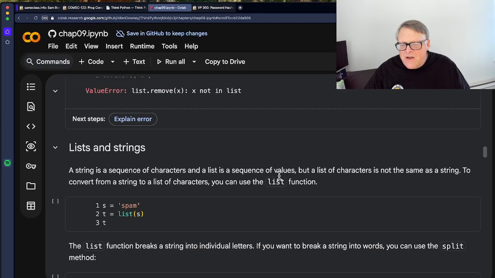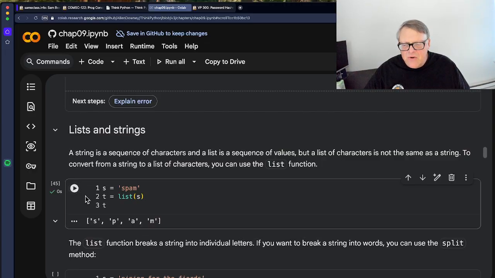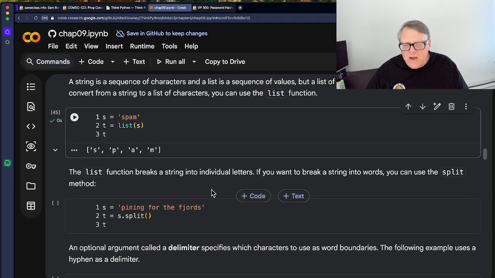All right, and so a string is a sequence of characters, and a list can be a sequence of those characters. You can turn it into a list, so you'll get the individual characters this way. You can do that if you like. That actually might be the handiest way. When I do things where I have to change characters inside a string, since strings are not mutable, I have to go through and build a new string. Turning it into a list first and then sorting the elements of a list and then recombining it might be a more efficient function. If you want to break the string into words, you can use the split method.